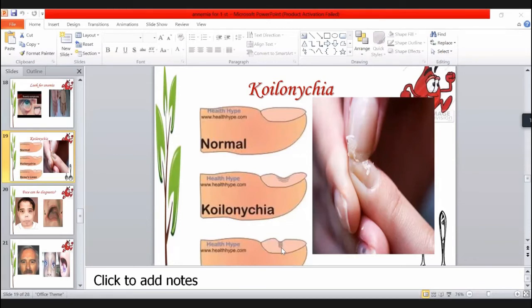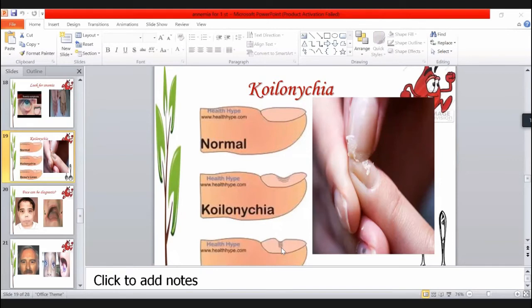Clubbing is one of the signs, along with doming of the nail, or loss of the angle and doming of the nail. This doming of the nail and the clubbing is essential when the patient has normochromic, normocytic type of anemia. There are no characteristic changes over the nail in the megaloblastic type of anemia. But there is loss of sensation over the toes or the fingers. You can ascertain this when you are doing the clinical examination over the patient.